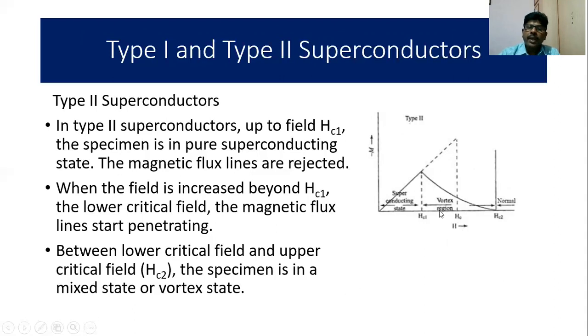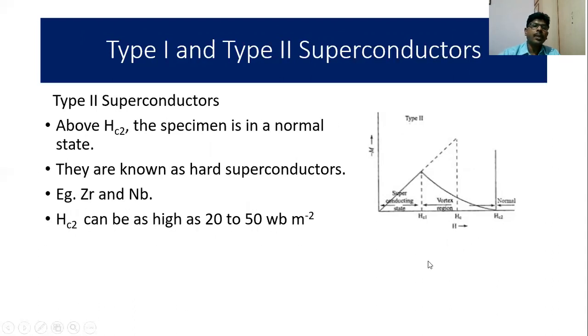So over here, below Hc1 it is a superconducting state, above Hc2 it is a normal state, and between Hc1 and Hc2 it is a mixed state, also called the vortex state. Above Hc2 the specimen is in a normal state. They are also known as hard superconductors. We have some examples. Hc2 can be as high as 20 to 50 Weber per meter square. So in this lecture we have seen what the Meissner effect is and also what type 1 and type 2 superconductors are, with a graphical